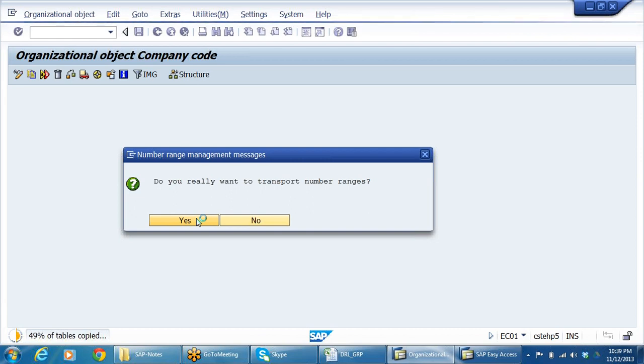It will copy everything. We have already seen this exercise when we did the intercompany postings.